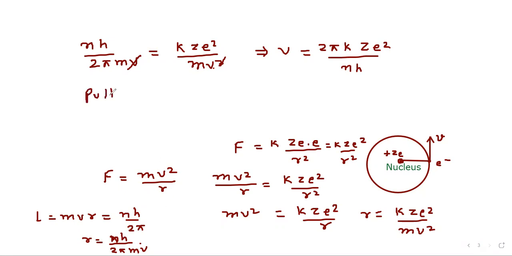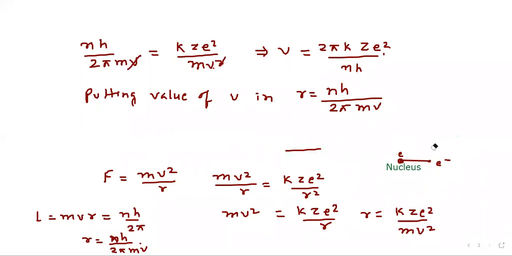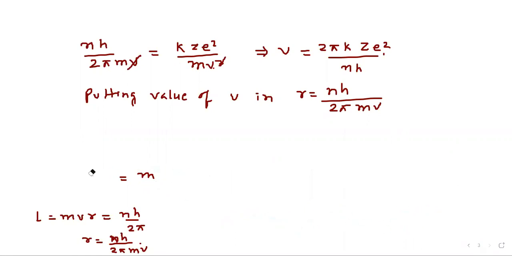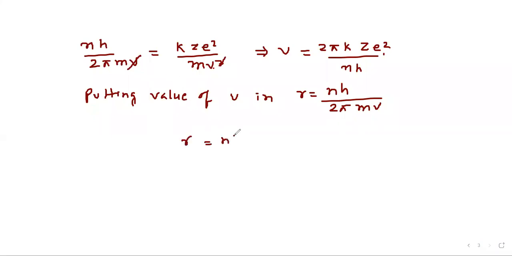So putting the value of v in r equal to nh upon 2 pi mv, this value we are going to put here. It will give r equal to nh upon 2 pi m times the value of v.